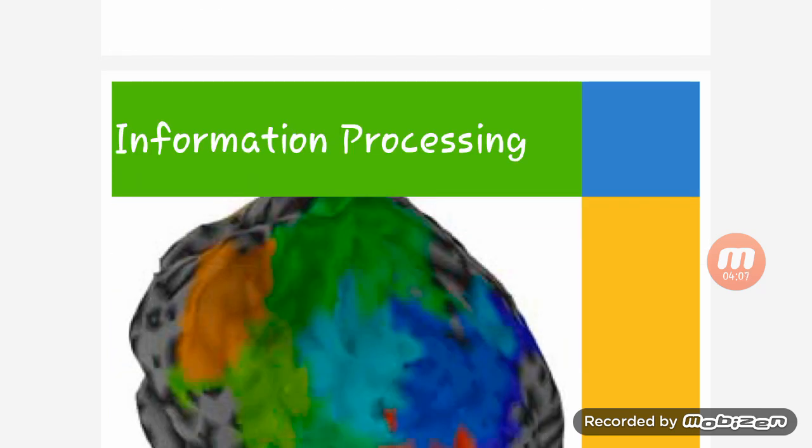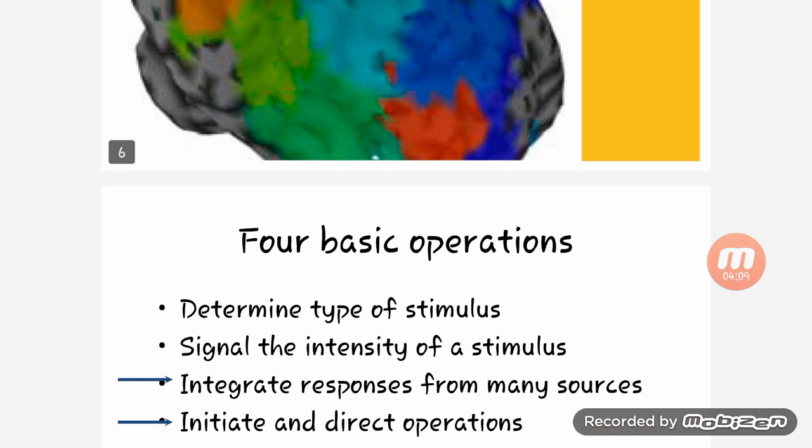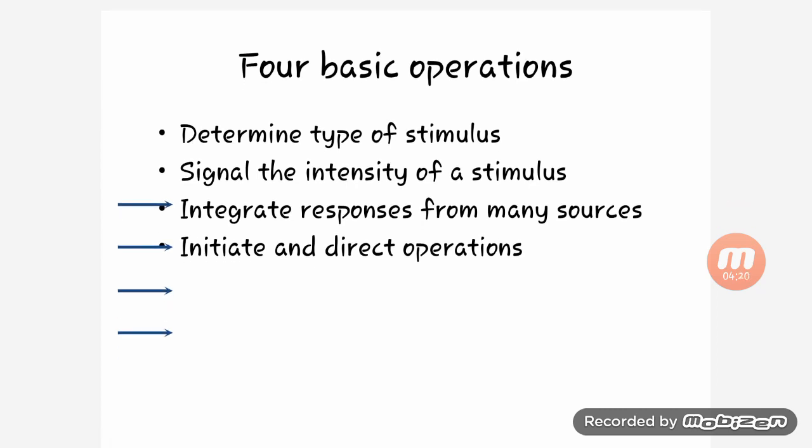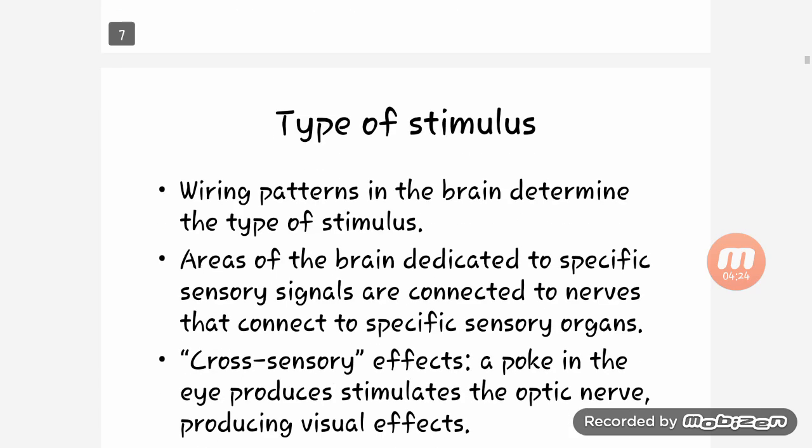So let's see the information processing. There are four basic operations. First is determine the type of stimulus, signal the intensity of the stimulus, integrate response from many sources, initiate and direct operation.